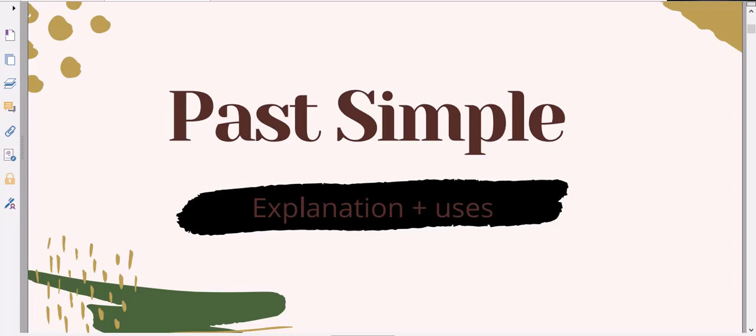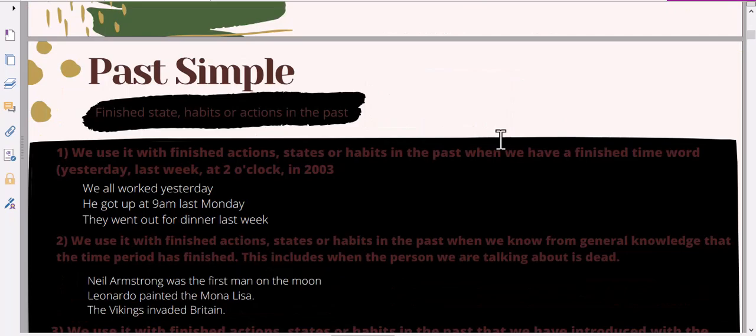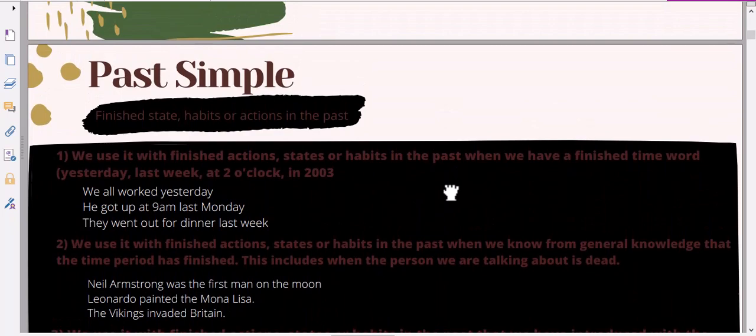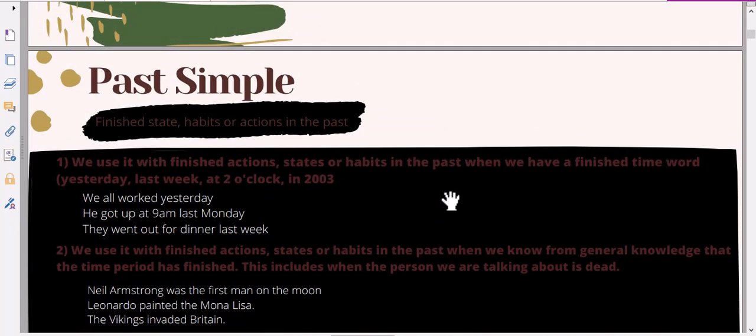And of course, we need first to elaborate the past simple and the present perfect, and then combine each of these tenses together. So as you can see here in my slide, I have here the past simple alone, and let's read the usage of these tenses. So the first usage of the past simple, we use it with finished actions or states or habits in the past. And we have a finished time word.